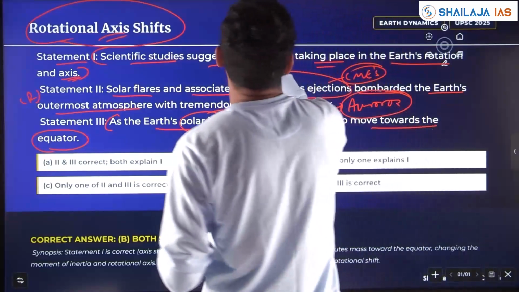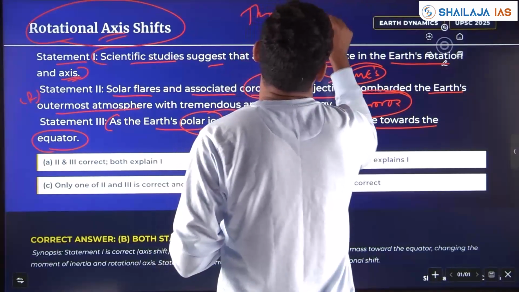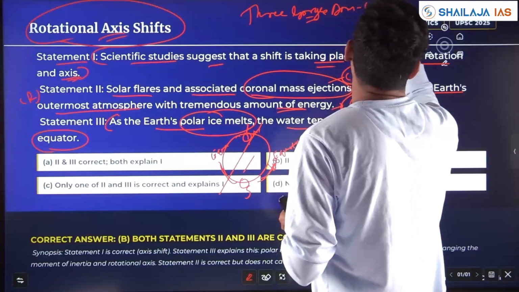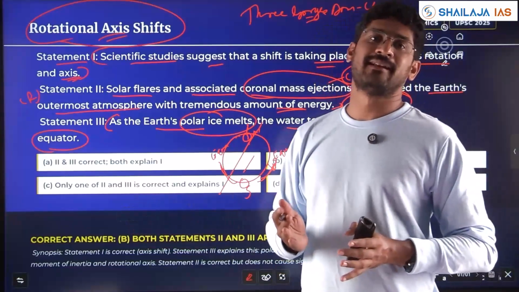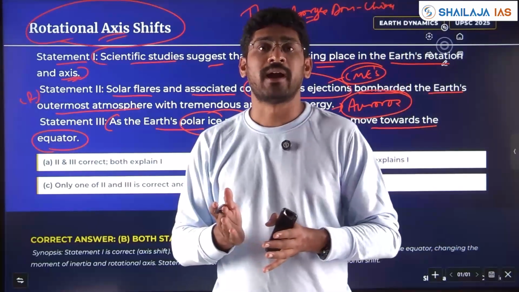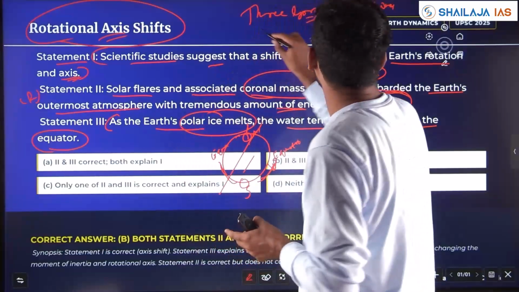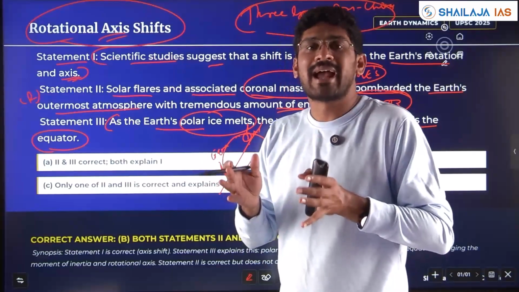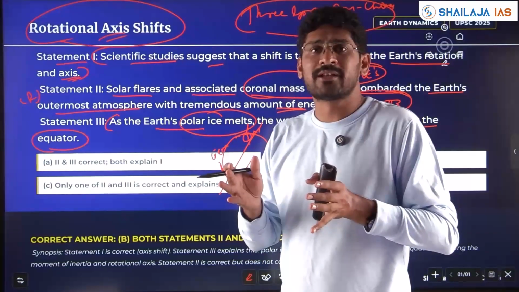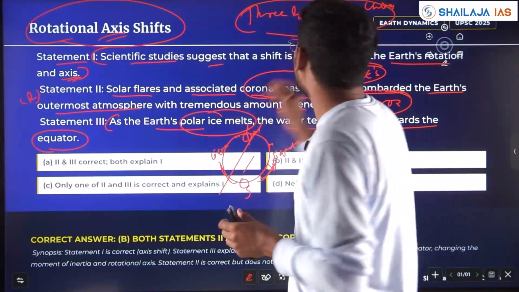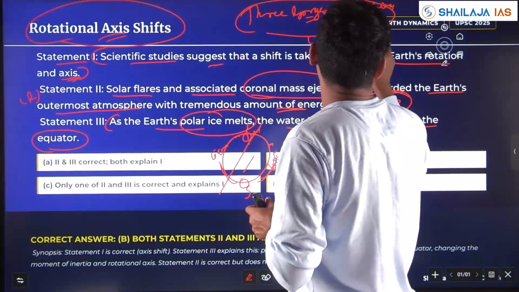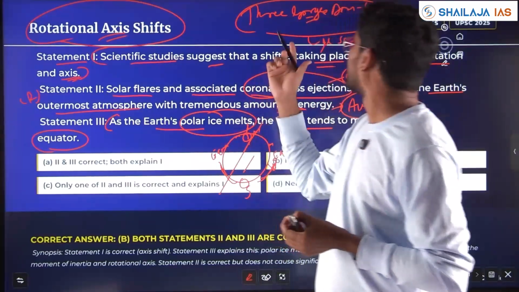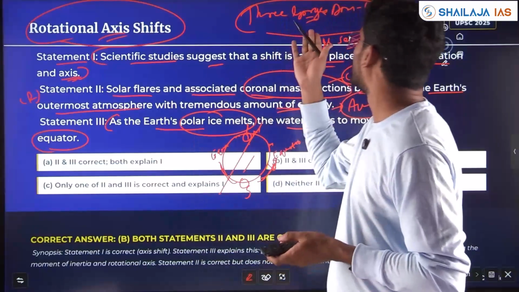Okay, the Three Gorges Dam. Pardon my spelling, there might be a mistake. The Three Gorges Dam, I think, of China. What happened? It stopped the Yangtze River, and water got accumulated in the dam. What happened? There was a bulge. When there is a bulge, Earth acts like a gyroscope. Earth slowed by some microseconds. So every year, some micro fraction of a second, Earth is slowing down due to the Three Gorges Dam.